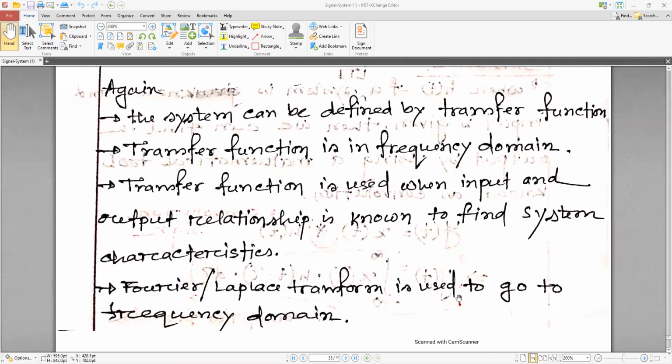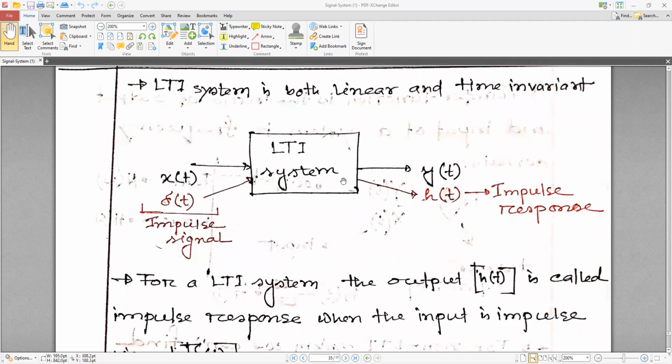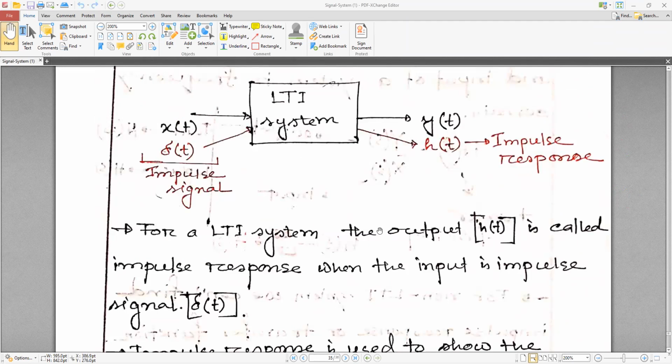Fourier or Laplace transform is used to go to the frequency domain. That is the way. I will show you the Fourier transform in this course to understand everything. It is a very fundamental thing for engineering concepts, engineering maths. The signal status changes from time to time, so for this we need to know the Fourier transform. For a linear time invariant system, we need the Fourier transform to find the output.